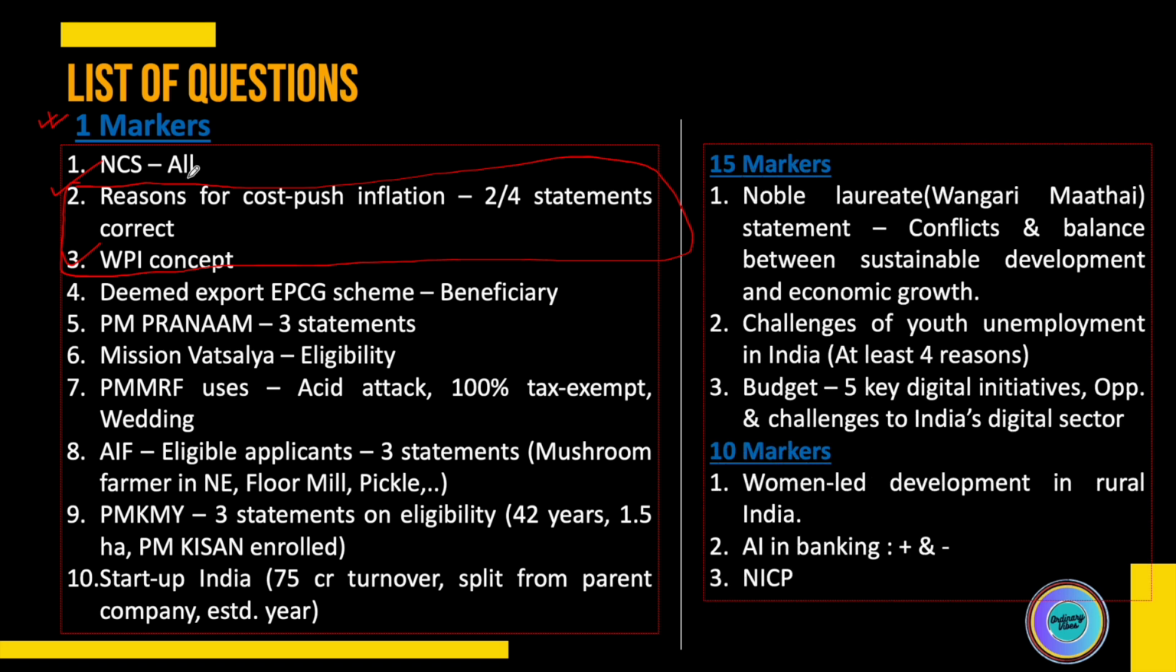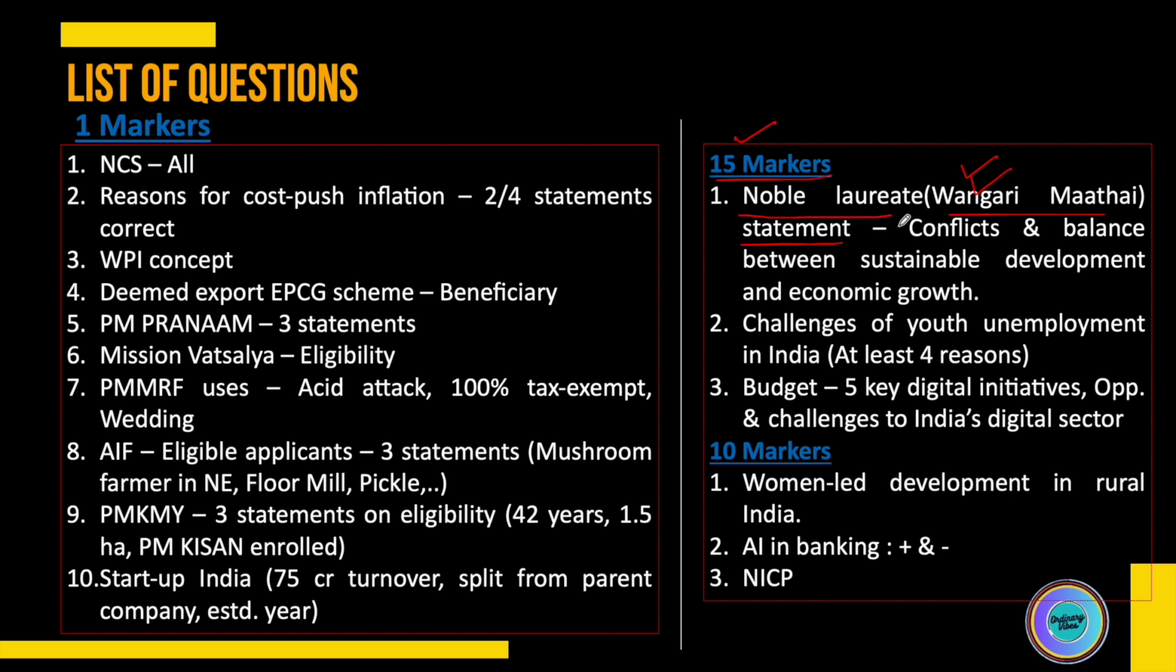Coming to the descriptive questions, I said before that descriptive questions were comparatively generic to what was asked in the previous year. And the reason you can see is the first question, let's check the 15 marks. The first question was a statement given by a Nobel laureate. A statement was mentioned that there is a constant tussle between sustainable development and economic growth, and it related this tussle to democracy and war. And in this context, it was mentioned to elaborate on the conflict and balance between sustainable development and economic growth. So this was the question.